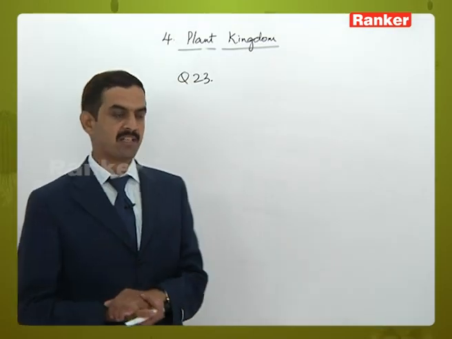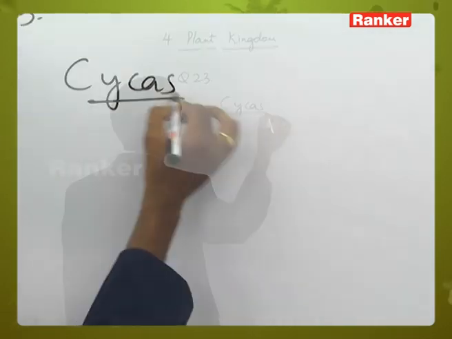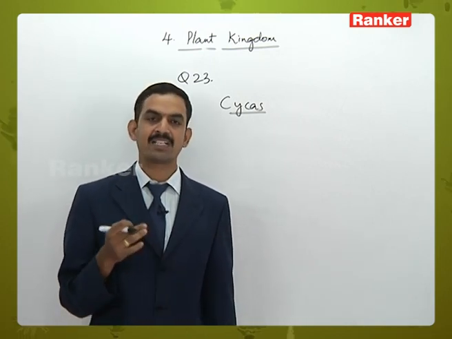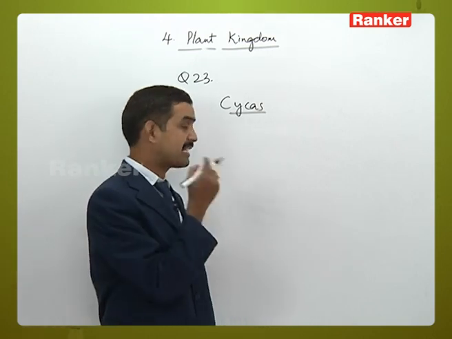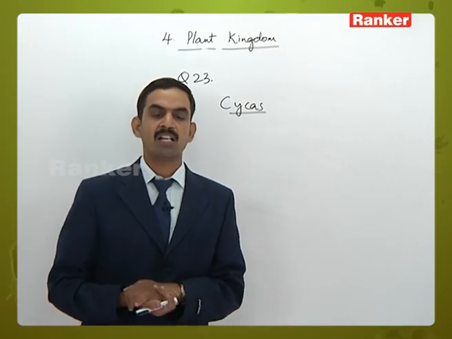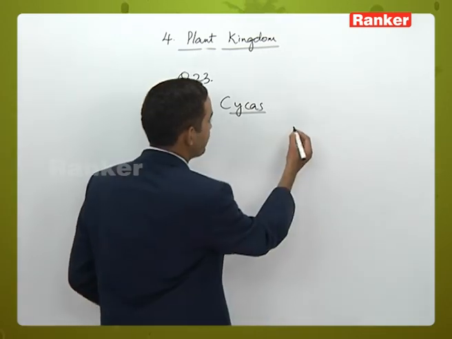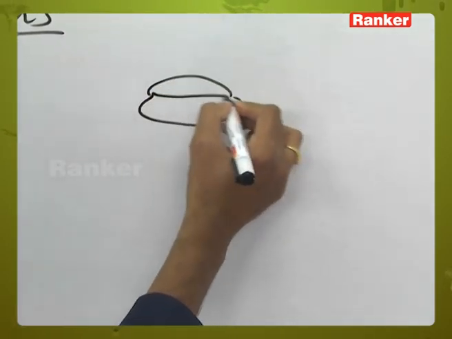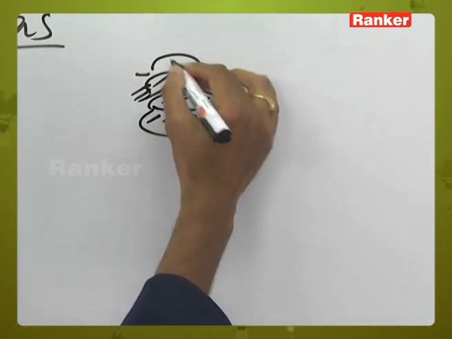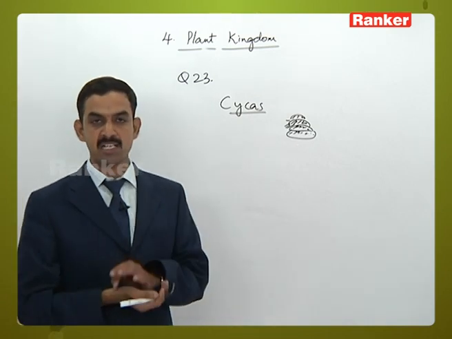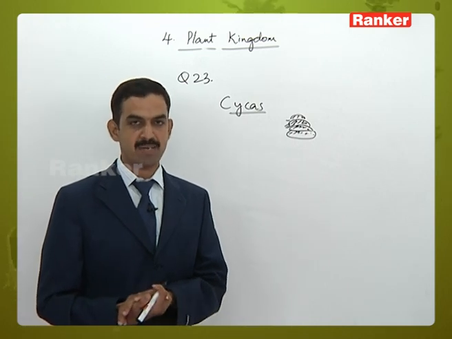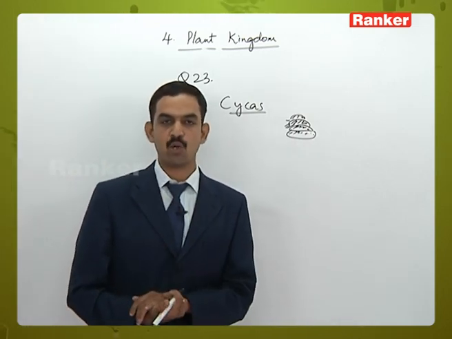Let's first come to Cycas. Cycas belongs to gymnosperms. Almost all gymnosperms exhibit siphonogamy, that is, the male gametes are carried by the pollen tube. That character is present in Cycas also. Apart from that, Cycas shows one of the fern characters, that is, the male gametes are motile. The male gametes in Cycas are spirally coiled and they contain cilia also, so they are multiciliated. As the male gametes are multiciliated and motile, we call it a zoidogamy condition also. That means the first statement is correct regarding Cycas.